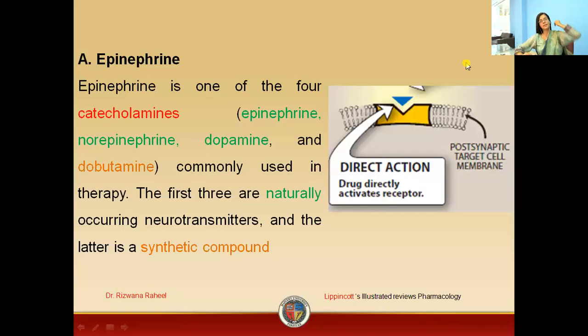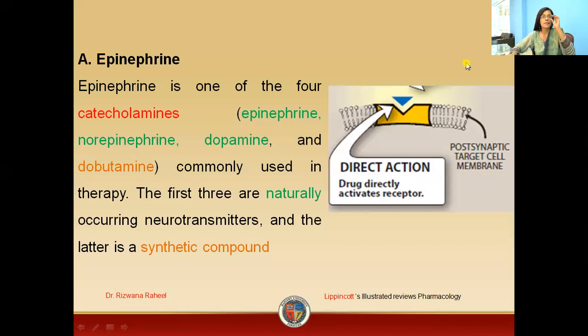So students, in this lecture, we are going to discuss a drug that is an emergency drug, that is epinephrine, which is also known as adrenaline. When this epinephrine is present in your body naturally, we call it a neurotransmitter. When it is available commercially in the market, we will call it a drug.